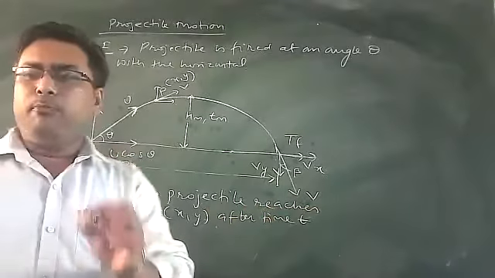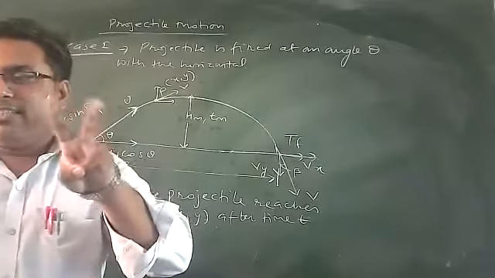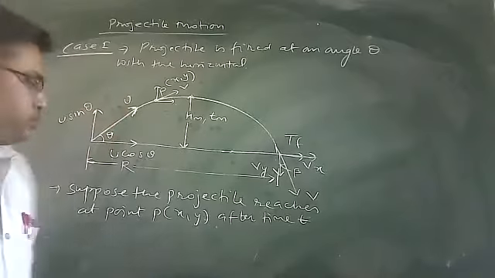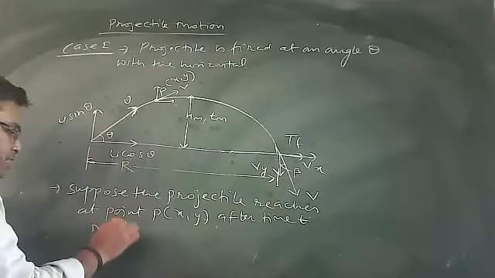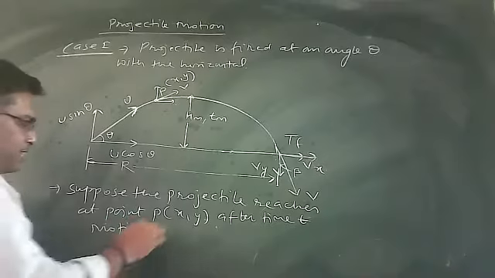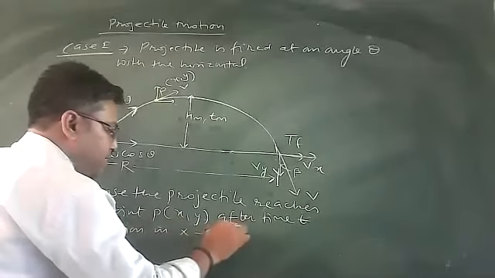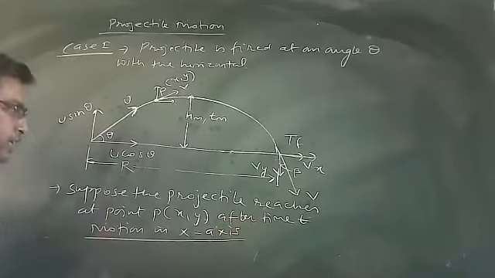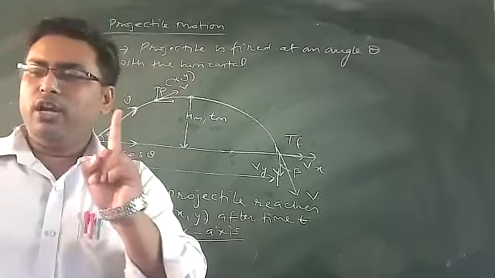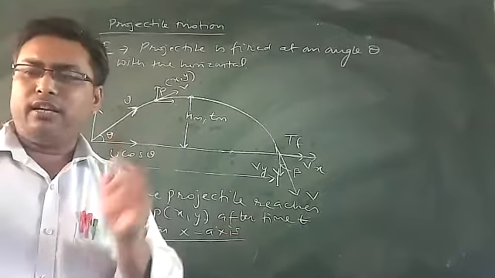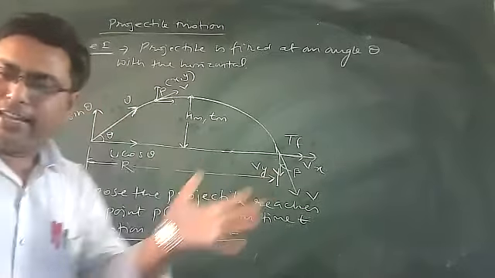Now I will split the motion along two axes: motion in the x-axis as well as motion in the y-axis. So first I am studying motion in the x-axis. In the x-axis, acceleration is 0. I am applying the second equation of motion, s equals ut plus half at square.